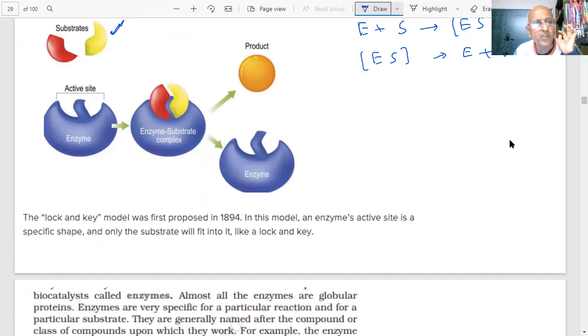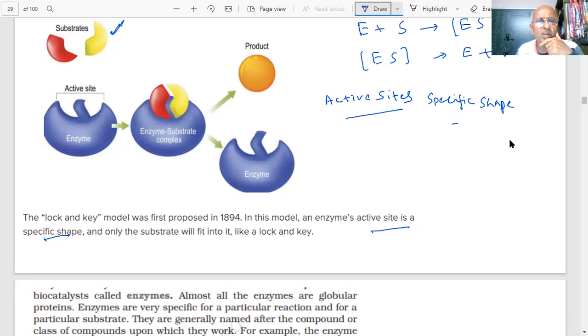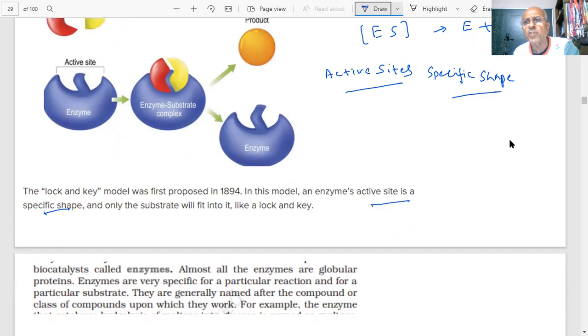The enzyme's active site has a specific shape, students. Not everything can fit into that. So it is just like what they call the lock and key mechanism, students. In one lock, only one key will work, others will not. That is why they are highly specific in their job, students. Specific shape. Only the substrate will fit into it like a lock and key. This is just a picture to show you.